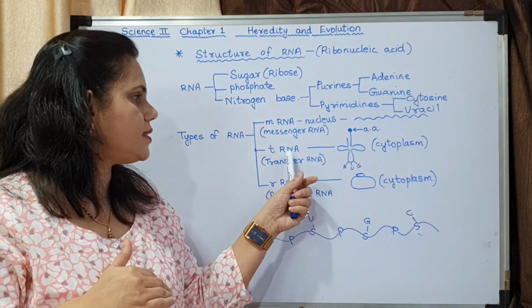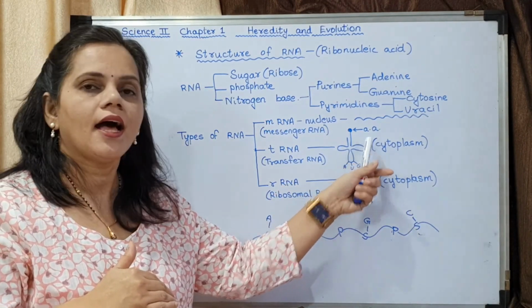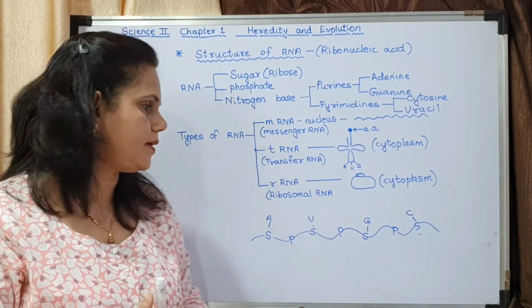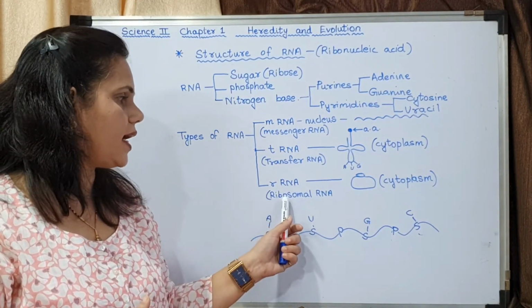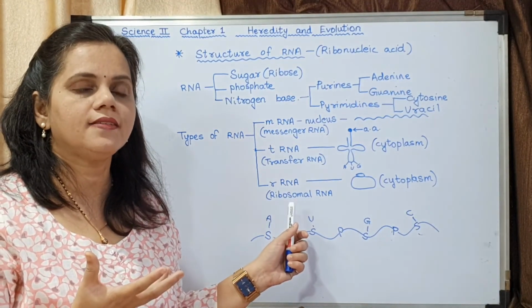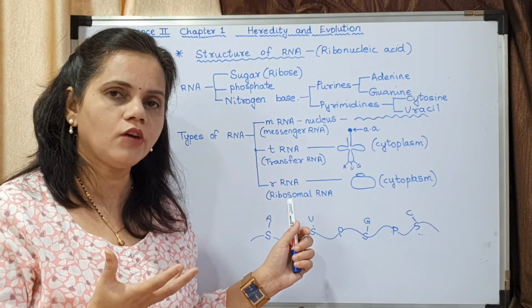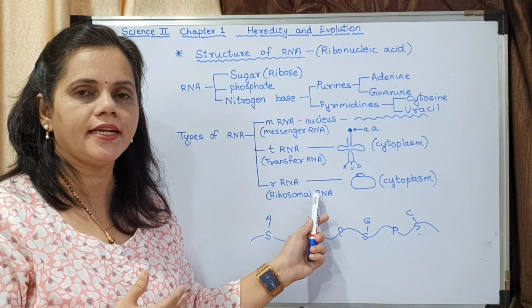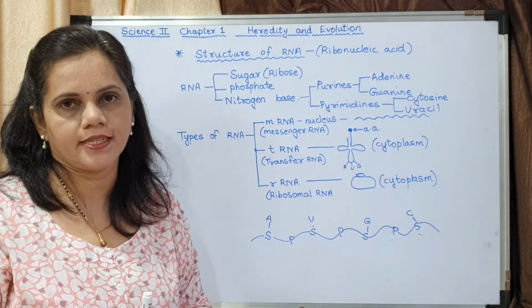As tRNA transfers amino acids, it is said to be transfer RNA. And rRNA is the ribosome itself. Ribosome is the organelle which is responsible for the synthesis of proteins. So it is said to be ribosomal RNA. It is the factory for protein synthesis.